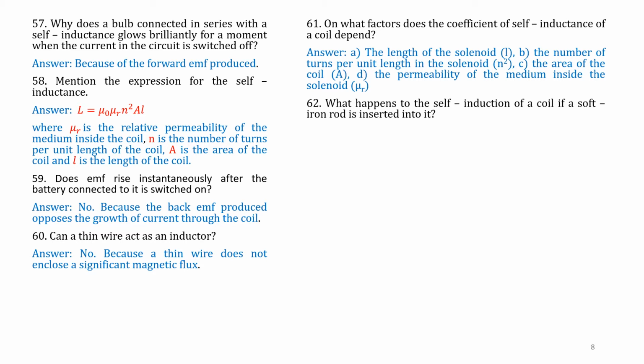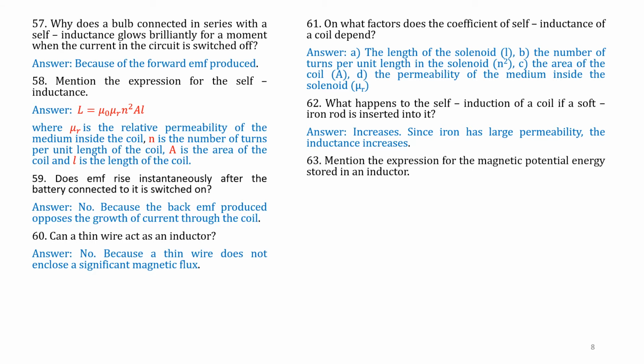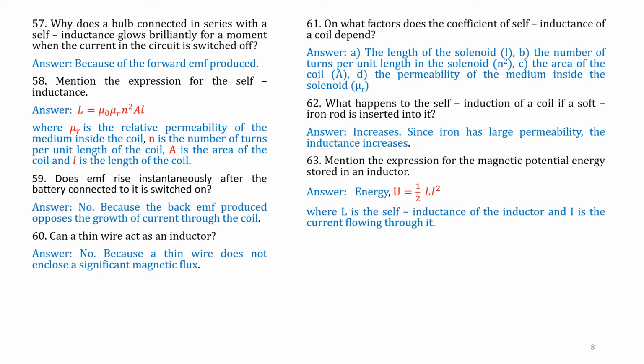Question 62. What happens to the self-induction of a coil if a soft iron rod is inserted into it? The self-inductance increases due to the iron because of its large permeability. Question 63. Mention the expression for magnetic potential energy stored in an inductor. The energy is given by U is equal to half L I square, where L is the self-inductance and I is the current.